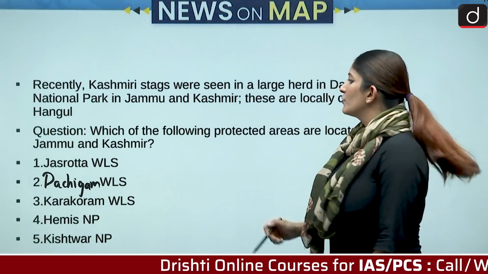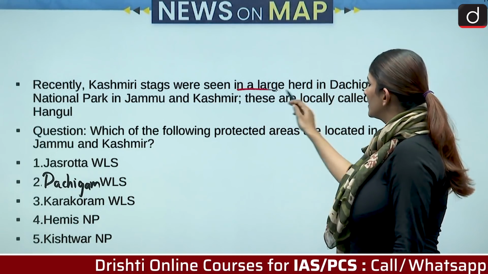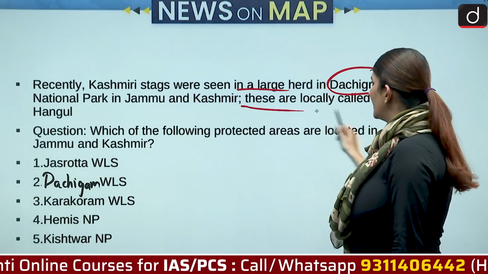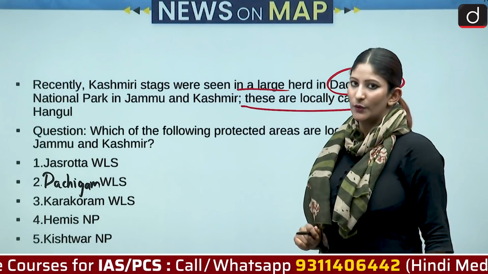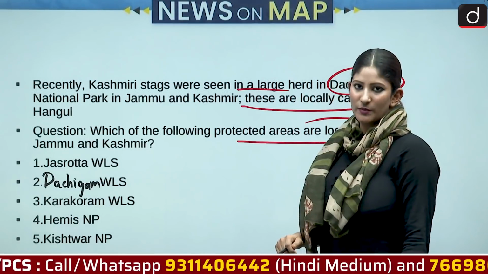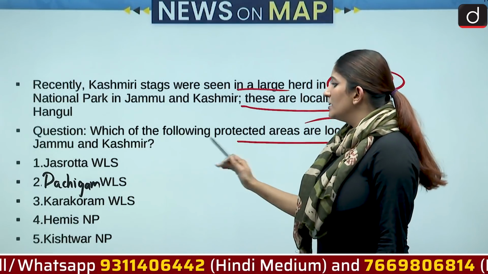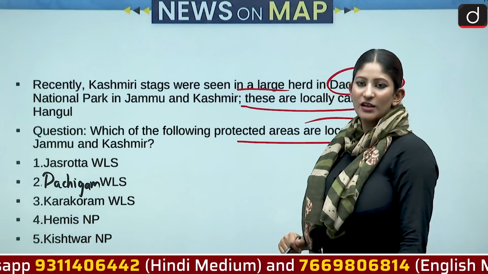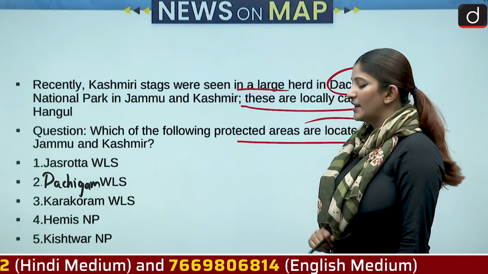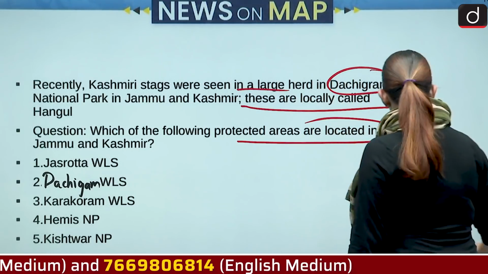So the next question goes like, recently Kashmiri stags were seen in a large herd in the Dachigam National Park in Jammu and Kashmir, and these are locally called hangul. Okay. So which of the following protected areas are located in the Union Territory of Jammu and Kashmir? Jasrota Wildlife Sanctuary, the Chigam Wildlife Sanctuary, Karakoram Wildlife Sanctuary, Himis National Park and Kishtwar National Park.